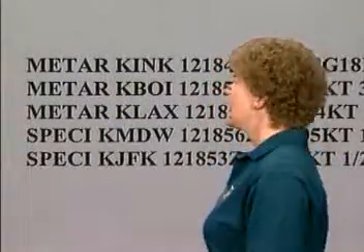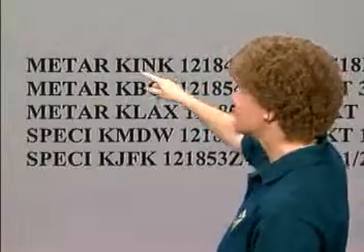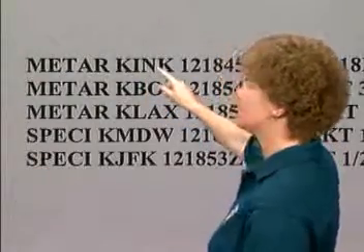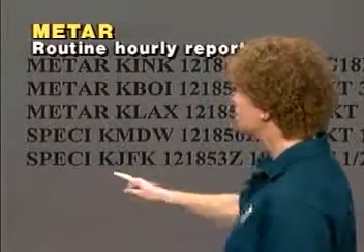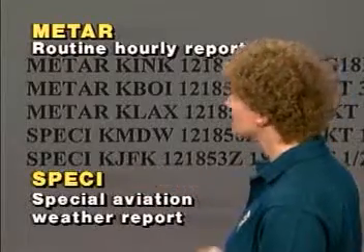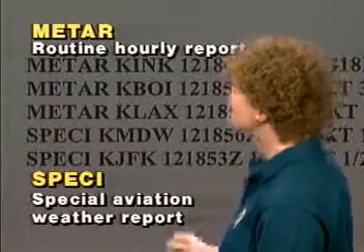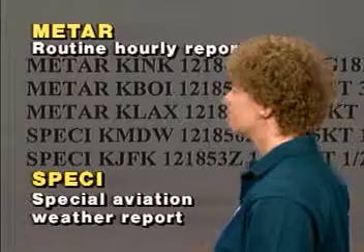The surface observation can be a METAR, as it is here at INK, which is a routine hourly weather report. Or it might be a SPECI like the bottom airport, JFK in New York. And a SPECI, believe it or not, is a special aviation weather report. Now, the airport identifiers comply with the international standard.